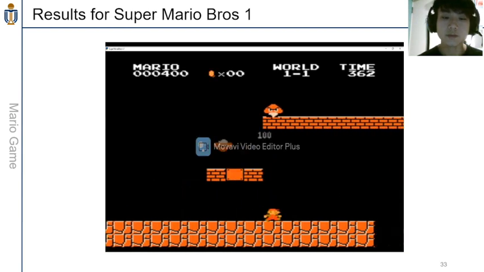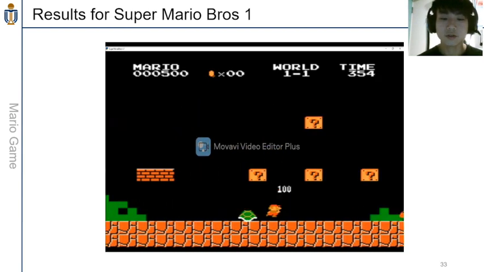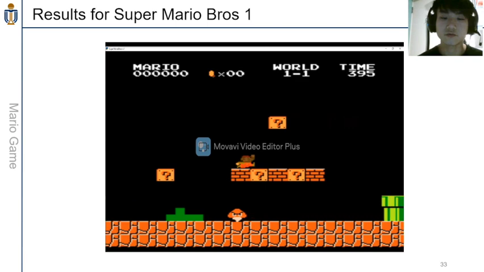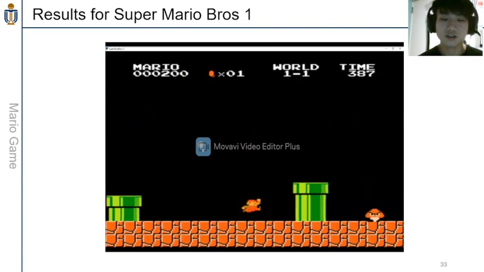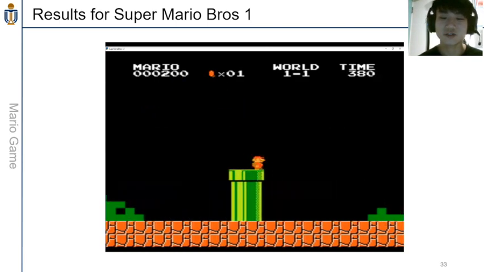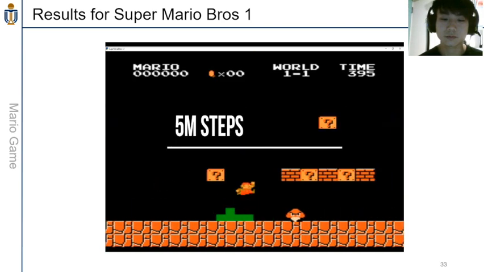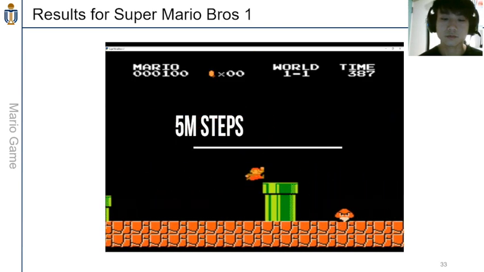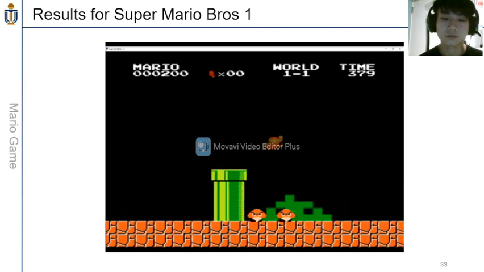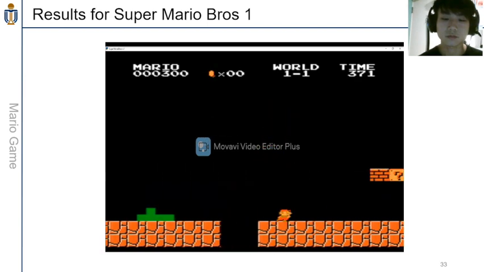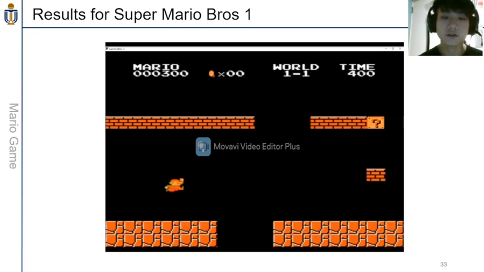For 1 million steps, you can see Mario is taking a very, very efficient route, but sometimes it also gets stuck on that green pole for some time. Finally, for 5 million steps, you can see Mario is going faster and faster. It is because it is taking a more and more efficient and effective route.